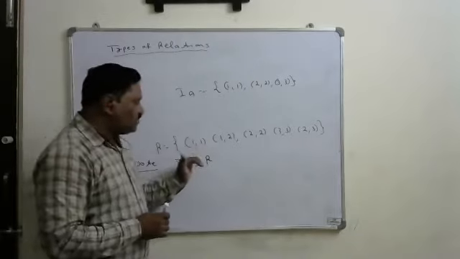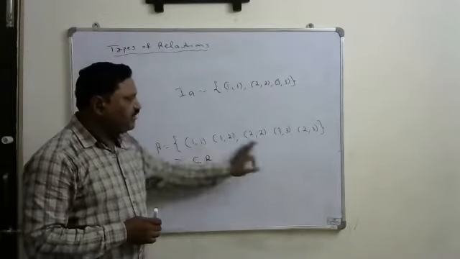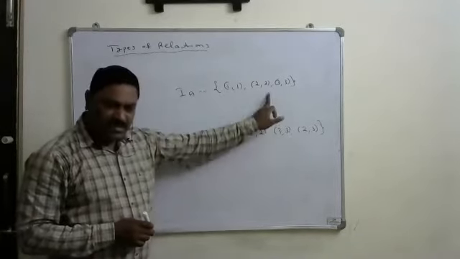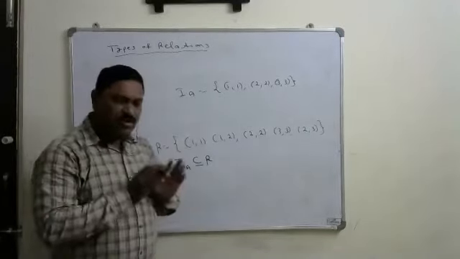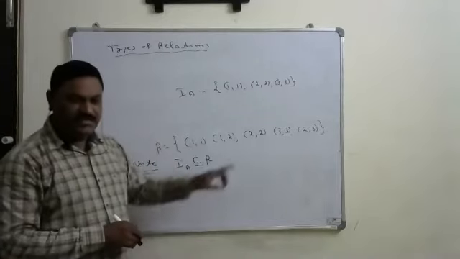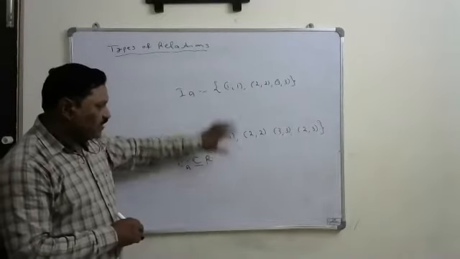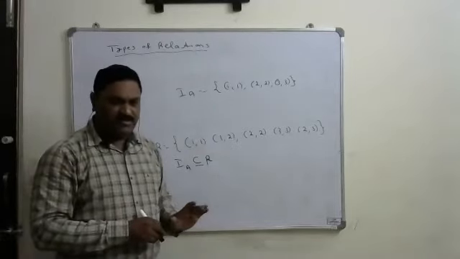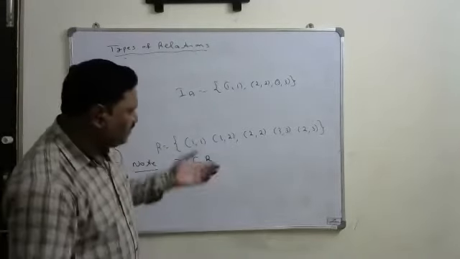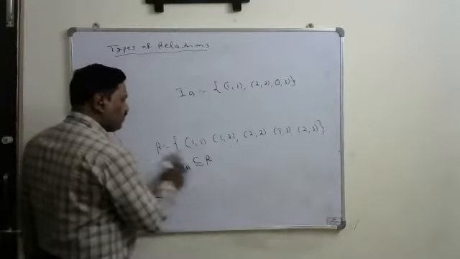Means in the reflexive also, compulsorily these elements must be there. These elements must be there in the reflexive. Apart from that, some extra relations are also possible. Okay, that is the reflexive. That's why the identity relation will be a part of the reflexive. It will be a part of the reflexive, right? So there is a difference between those two relations.